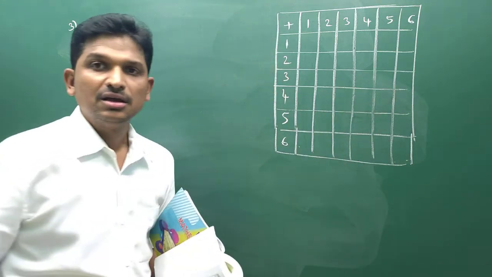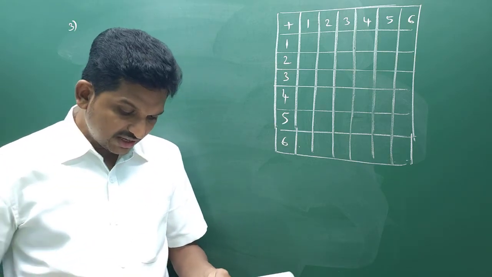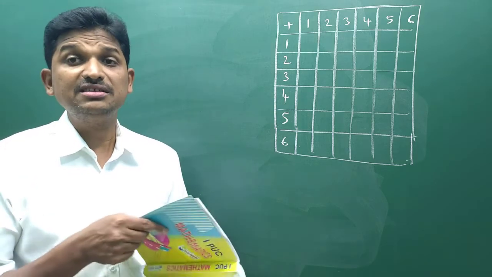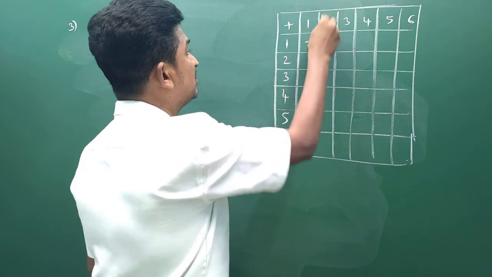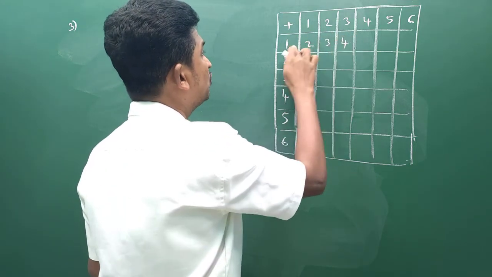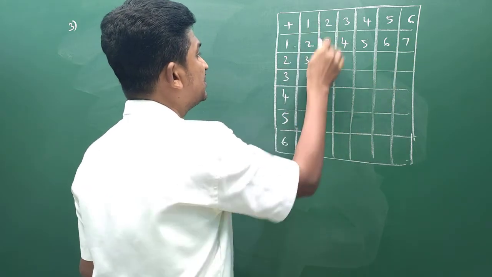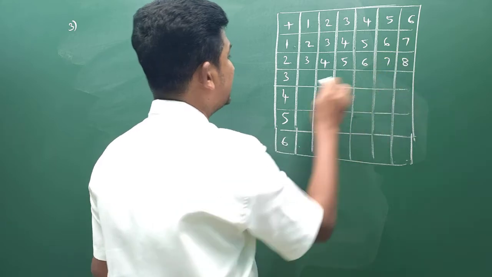A pair of dice are rolled. A is the event that the sum is greater than 8. I'll calculate the sums here. See, 1 plus 1 is 2, 1 plus 2 is 3, 1 plus 3 is 4, 1 plus 4 is 5, 6, 7. 2 plus 1 is 3, 2 plus 2 is 4, 2 plus 3 is 5, 6, 7, 8. I hope you are understanding.